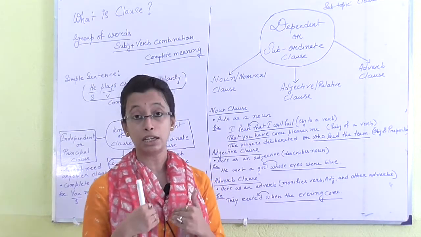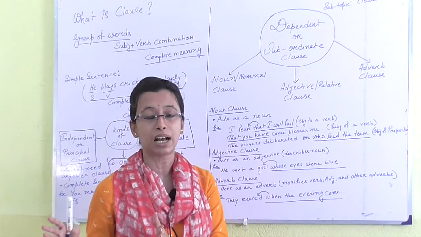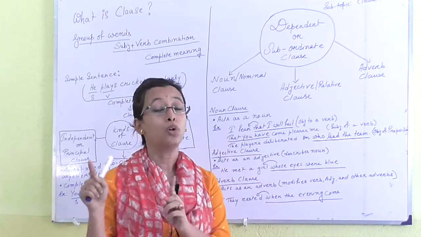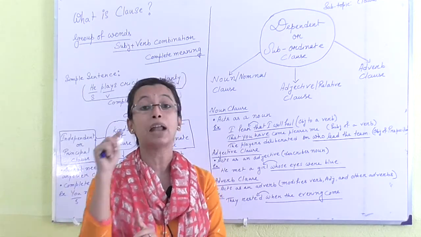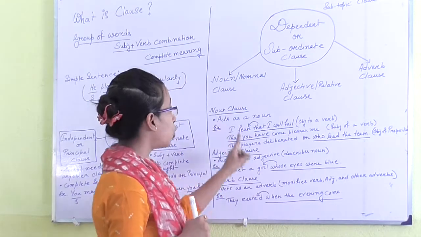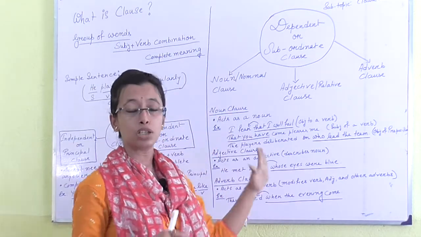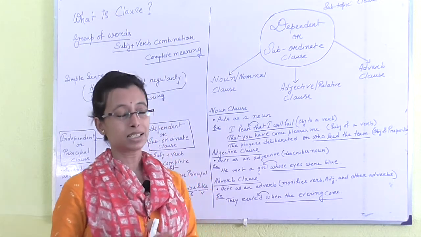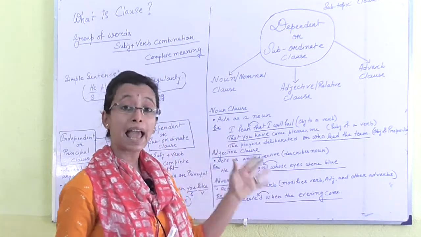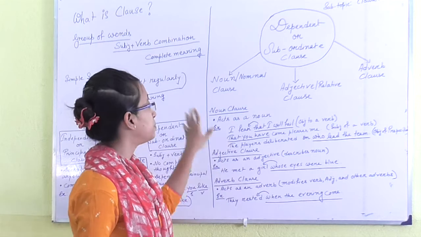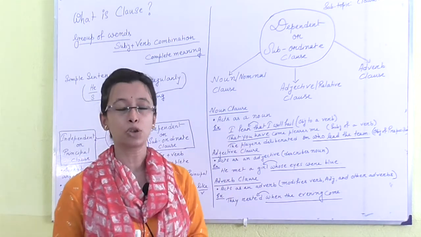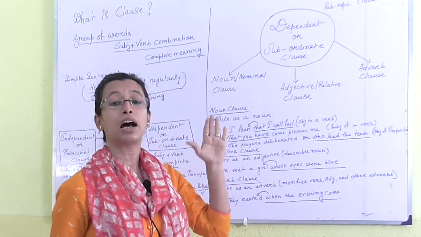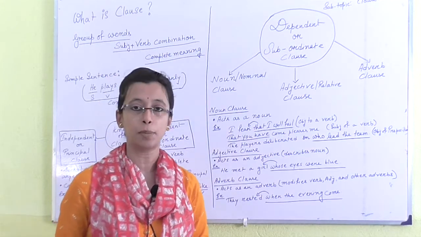If I give the answer "my name is Pritha," then the answer of "who" is Pritha, and Pritha is a noun here. So why is this subordinate clause called a noun clause? Because this subordinate clause acts as a noun. Another name for the noun clause is the nominal clause.